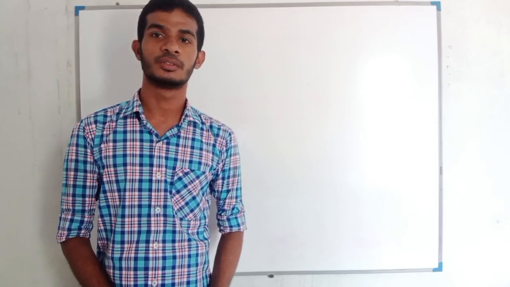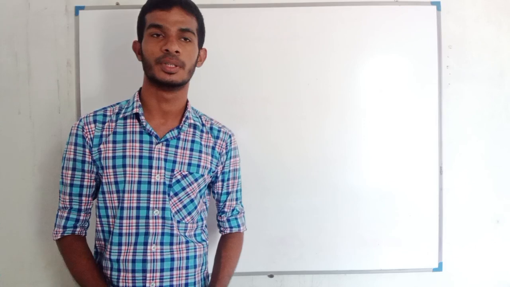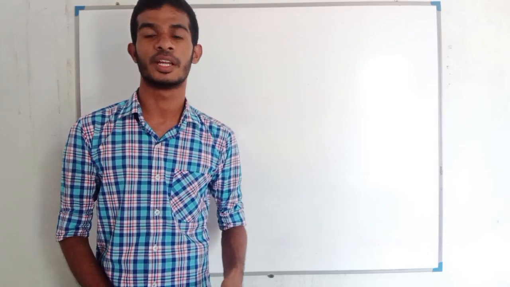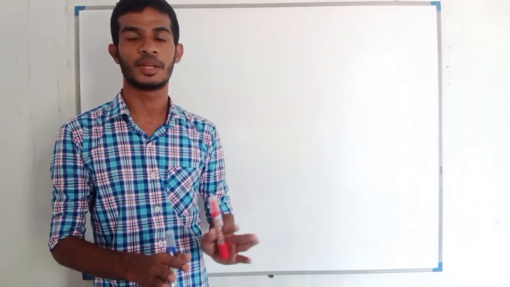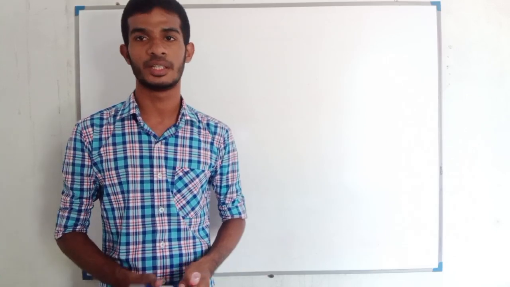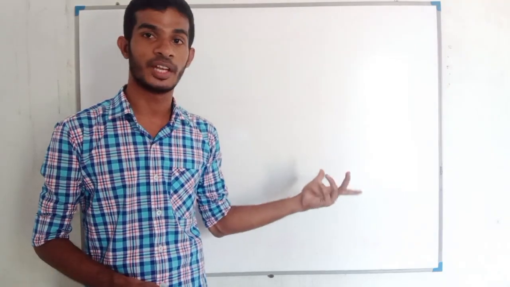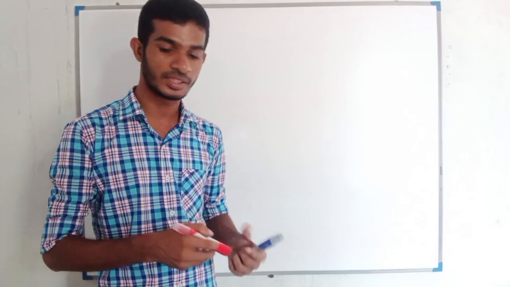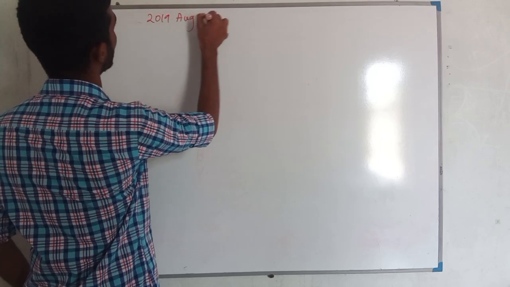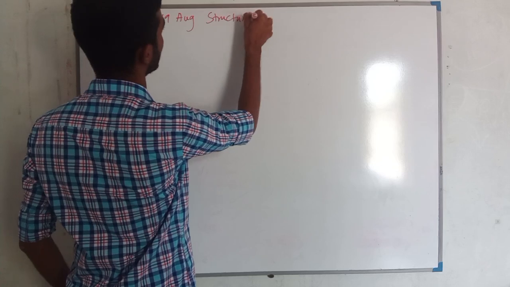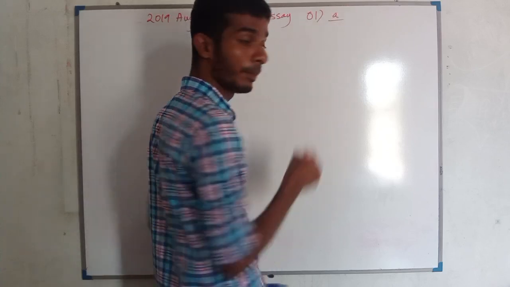In this video, I'm going to start the chemistry discussion, especially the past paper discussion of the 2019 A-level paper. Already I have uploaded some videos explaining the 2019 A-level combined mathematics paper, and from this video I will create a playlist explaining all the questions that came in the 2019 A-level past paper. Now I'm not going to start the MCQ discussion. Today in this video I will explain the first structured essay question, especially the A part. So we will locate the 2019 August structured essay, especially the first question. In the first question we will discuss only the A part in this video.